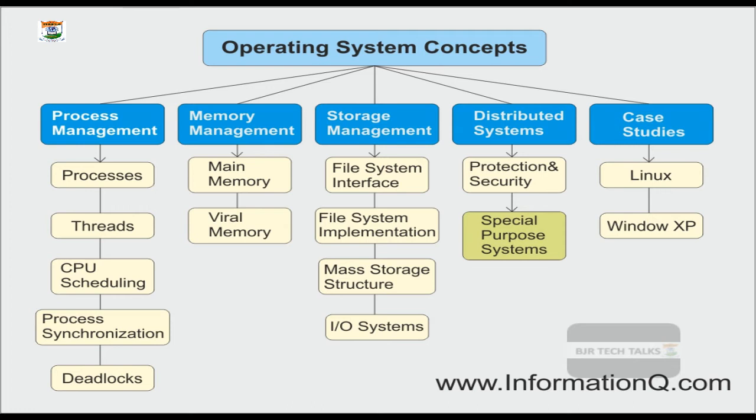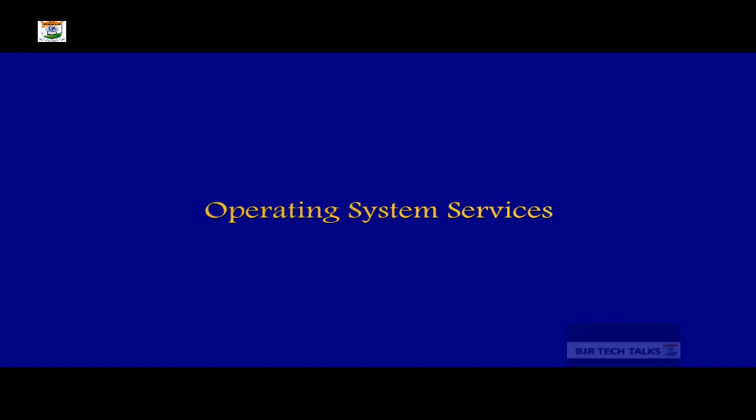Now let us try to learn the operating system services. Actually, this concept has been covered in our previous tutorial, but let us try to understand the same concept in a detailed manner, or in a formal manner. Let us recall that the operating system provides an environment for executing our programs, right?